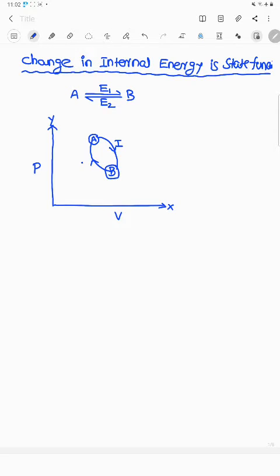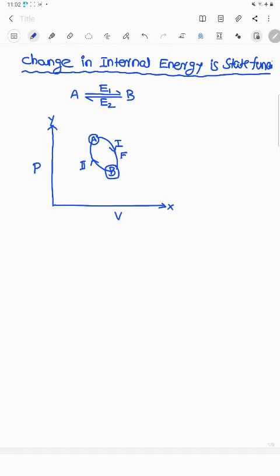Here we plot the graph between pressure versus volume. It shows the first way and the second way.